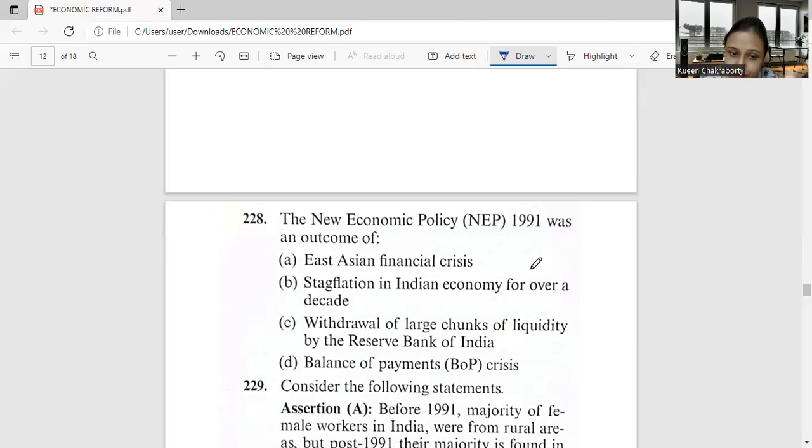So D is correct. Other objectives of this policy were to tackle high inflation, mismanagement of the economy, revive the growth process, etc. However, the most appropriate reason was to avert a balance of payment crisis. The Asian financial crisis happened in 1997, from which India was largely insulated. So going by this, we have option number D to be the proper answer for question number 228, that is balance of payment crisis.